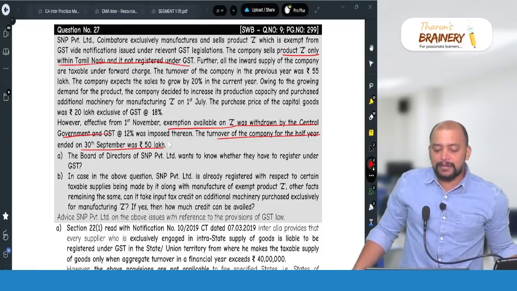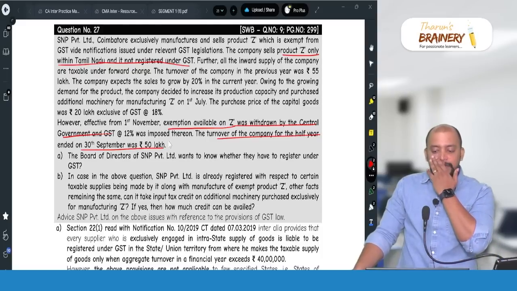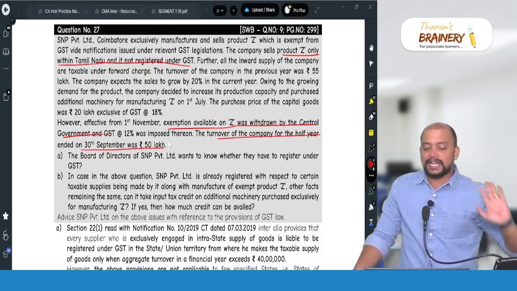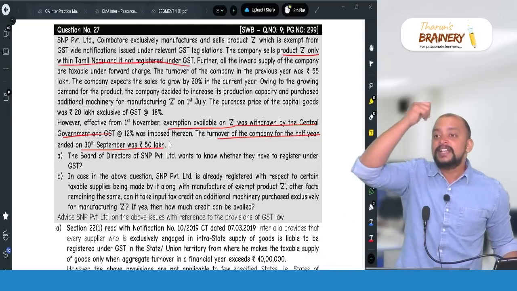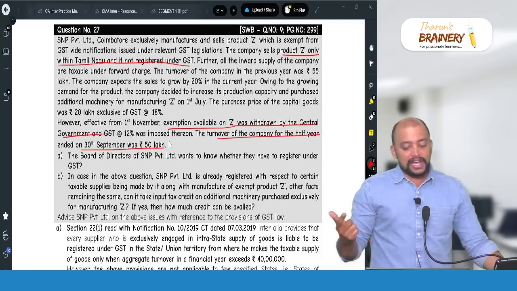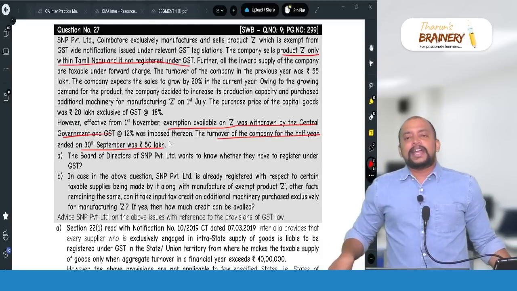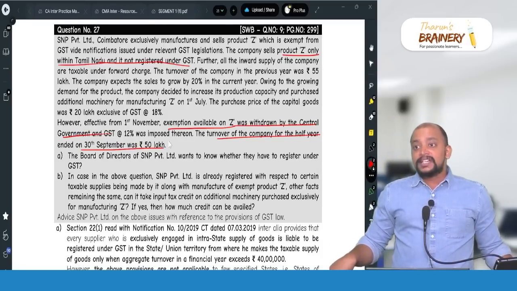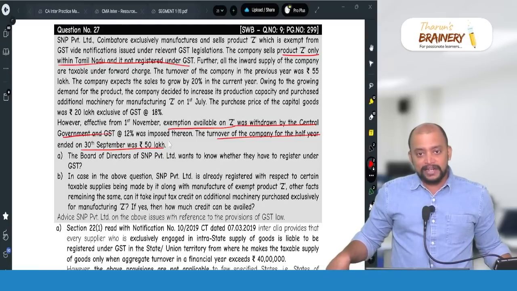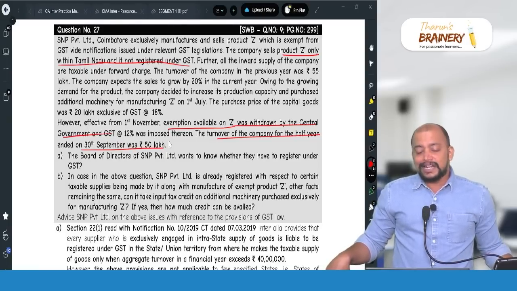And second, in case of the above question, S&P Private Limited is already registered in respect of certain taxable supplies being made by it, along with manufacture of exempted product Z. Other facts remaining the same, can it take ITC on the additional machinery purchased? Yes. If they are already registered, then they can take the benefit under 18(1)(d) on the capital goods after reducing 5% for every quarter or part thereof from the date of purchase till the date of conversion.